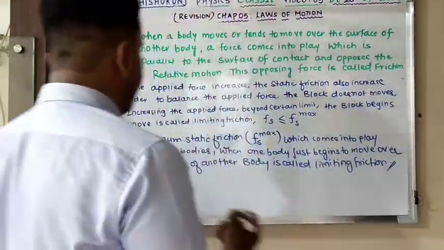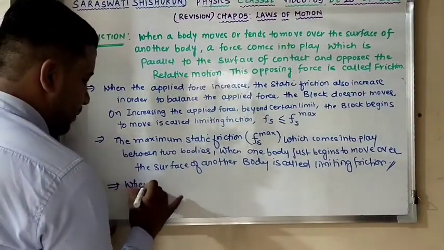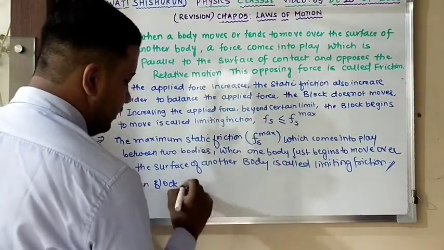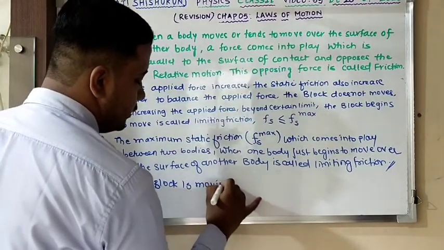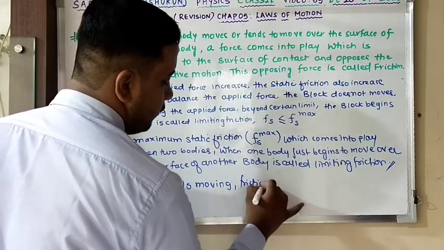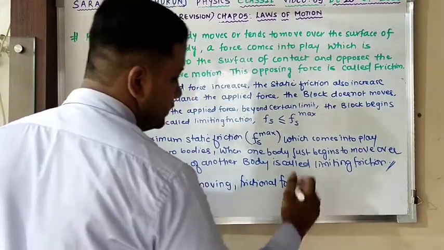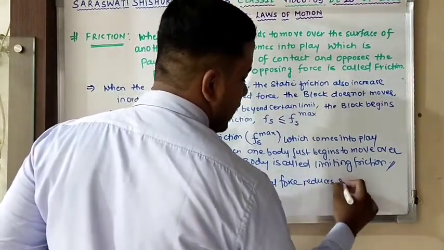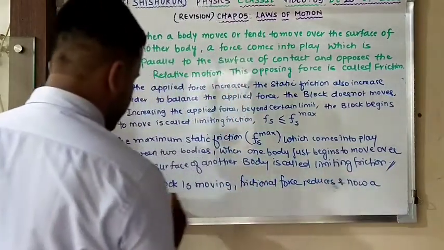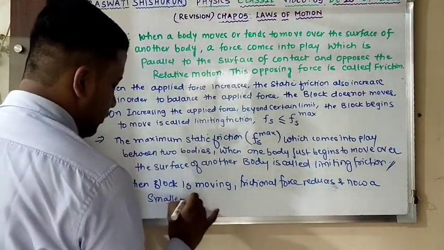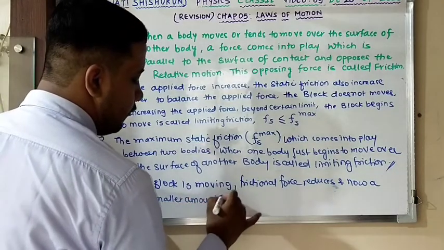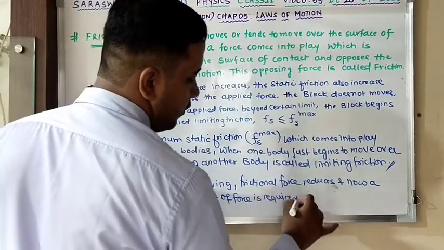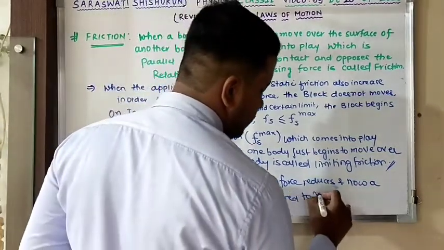So you can say that when the block starts moving, or when the block is moving, frictional force reduces and now a smaller amount of force is needed to maintain motion.